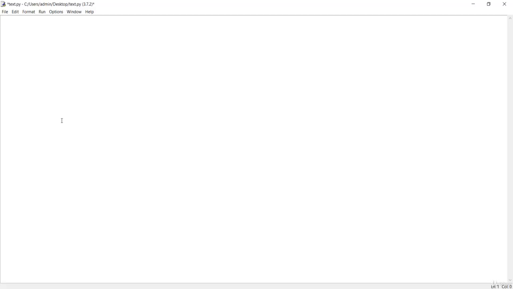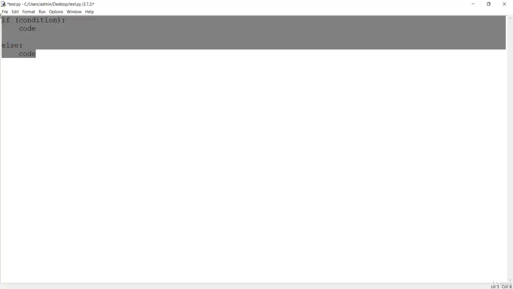So let's create one program to see how if-else works in Python. First of all, let's see the syntax. You write if, all in lowercase, to start the if condition, and you pass the condition inside the parenthesis, then give a colon, and after that you pass the code that is to be executed. Else is used when the condition is false; the code inside the else will work.